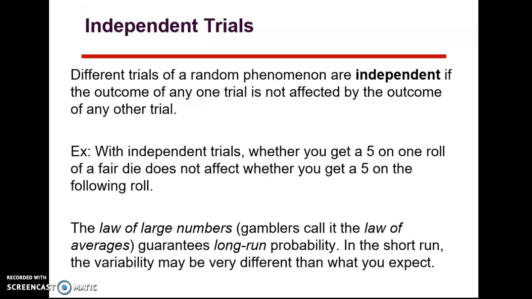When you do one of these throws, it's called a trial, for the die or any kind of random phenomenon. And trials are independent if the outcome of one trial is not affected by the outcome of another trial. So if I throw a die 6 times, all of the throws are separate from each other and have no influence on each other. That's what we mean by independent. And that's the law of averages if you're a gambler, the law of large numbers if you're a statistician.